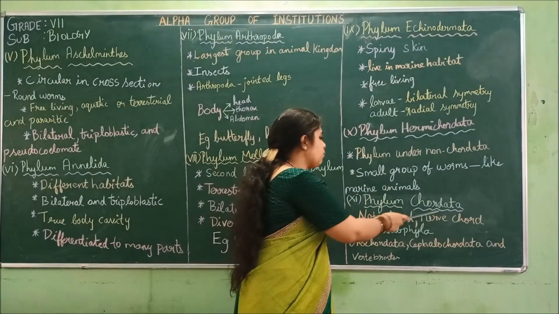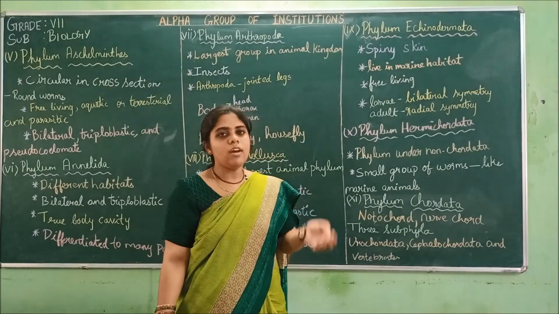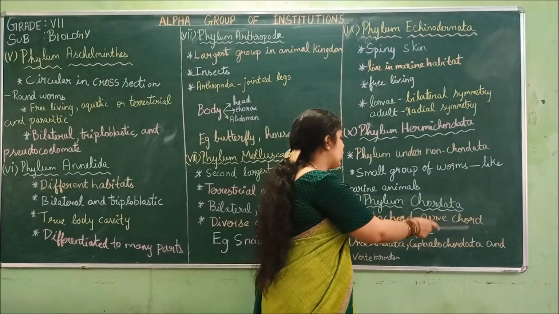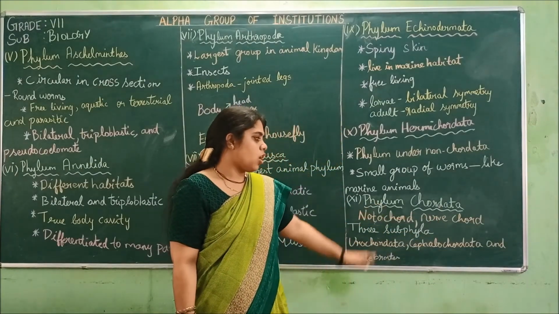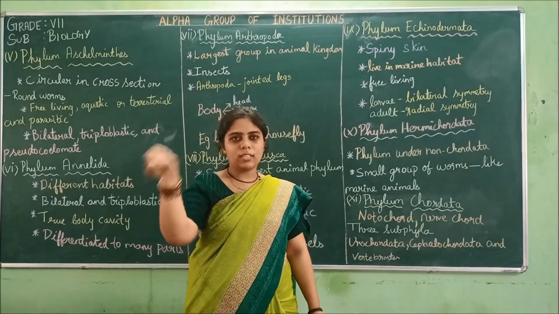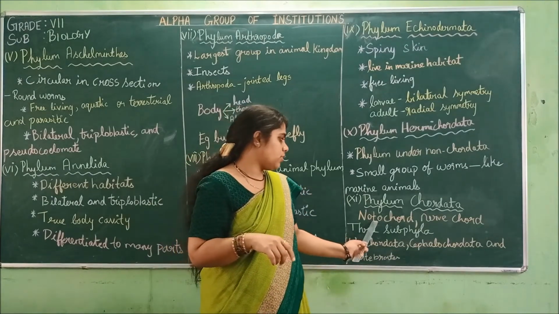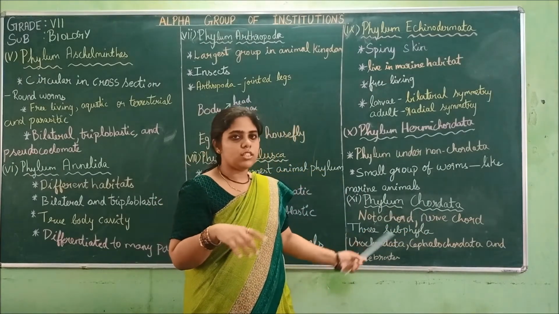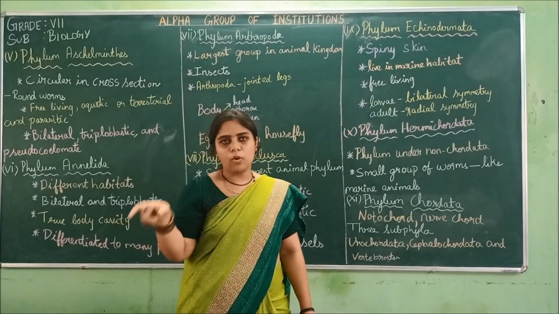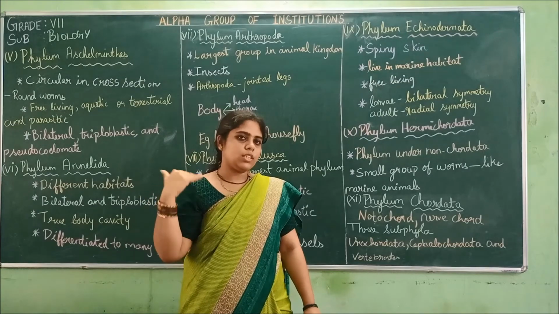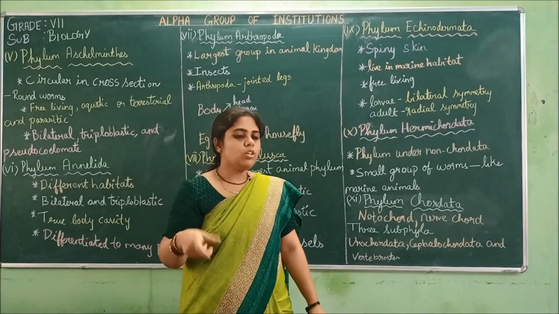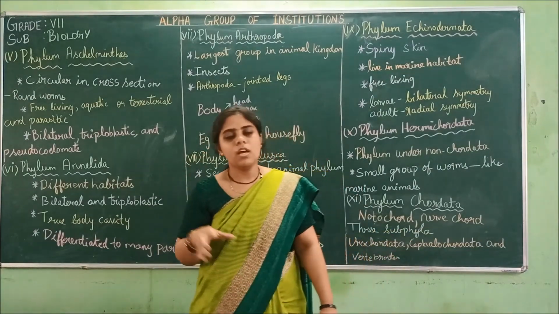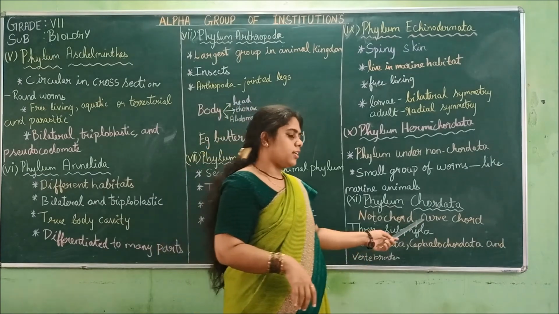And next is the phylum Chordata. Phylum Chordata has backbones. Notochord and nerve cord are present in the phylum Chordata. Notochord is like a backbone. For example, in animals like Amphioxus, the notochord will be present in the whole body, to the end of the body. For humans, it is the backbone. And the nerve cord is like the central nervous system, which will be present in chordates.